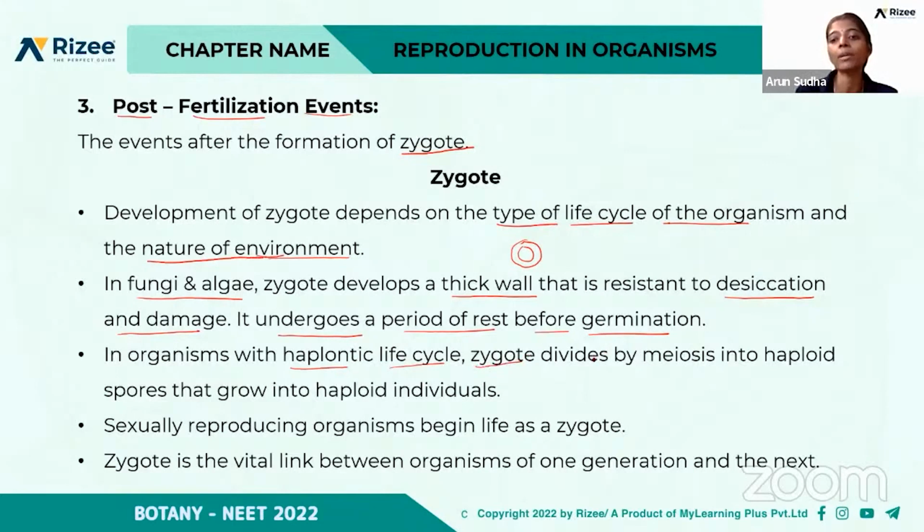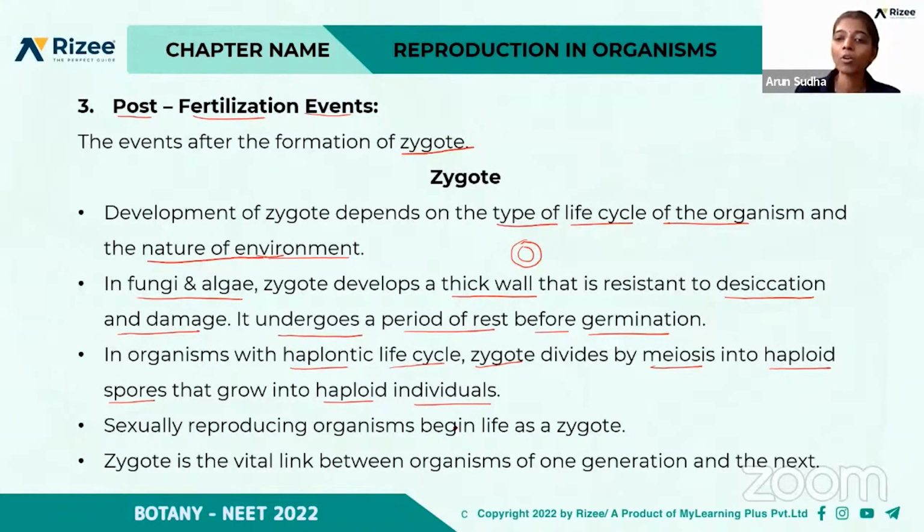This zygote divides by meiosis into haploid spores, which grow into haploid individuals. Zygote is the only diploid stage in the haplontic life cycle, and it divides by meiosis to form haploid spores. Clear? All these things we already discussed.